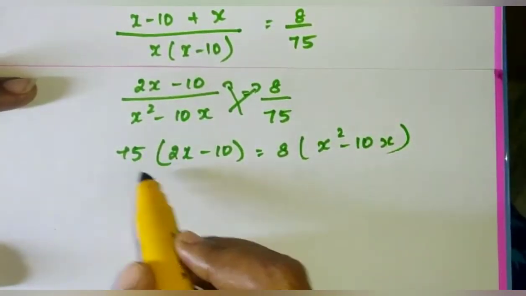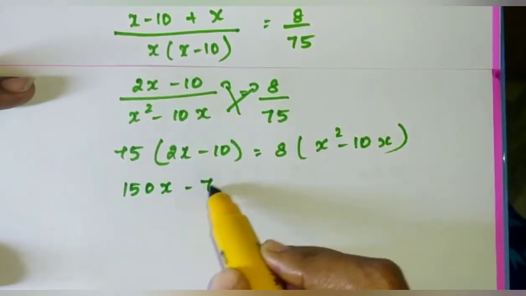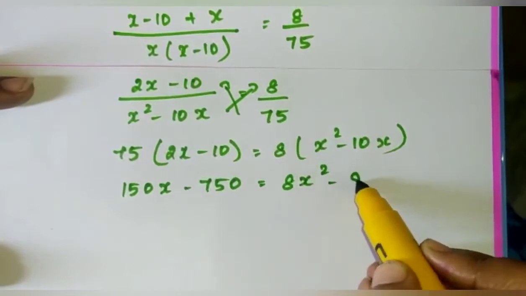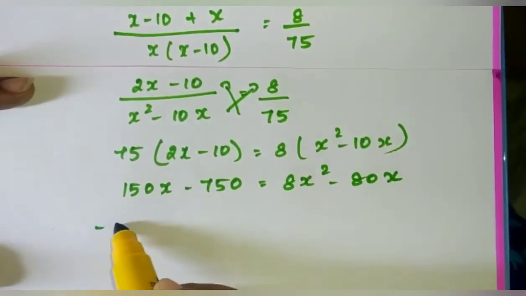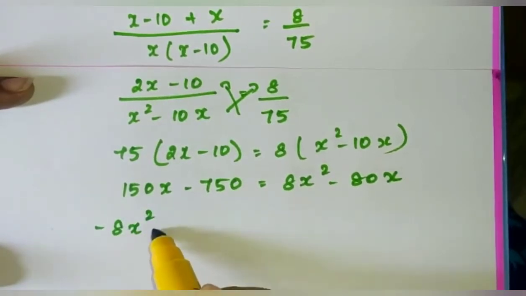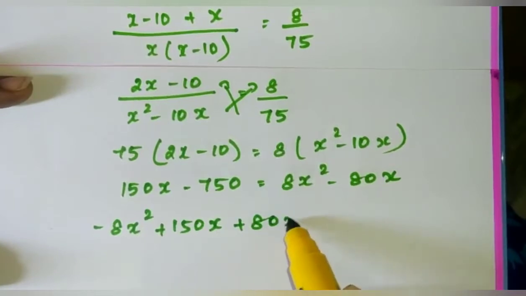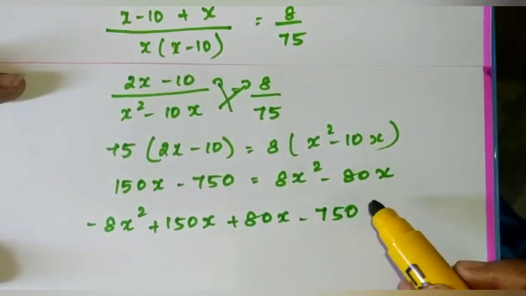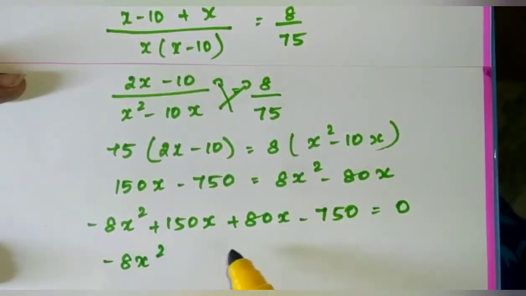Multiply inside the bracket, 75 into 2 is 150x minus 750 is equal to 8x square minus 80x. Then shift everything to the left hand side, minus 8x square plus 150x plus 80x minus 750 is equal to 0.